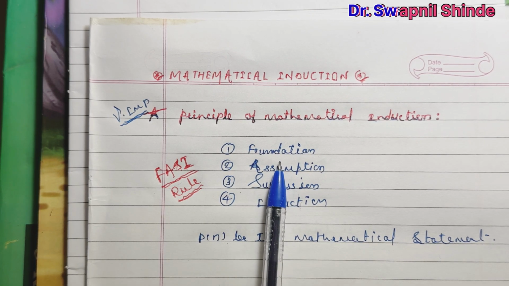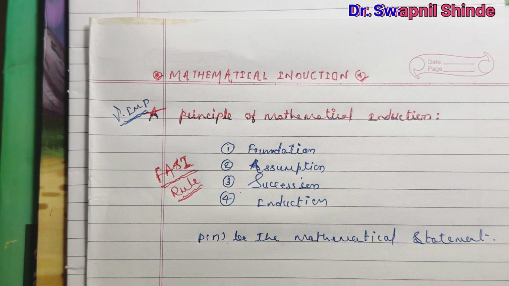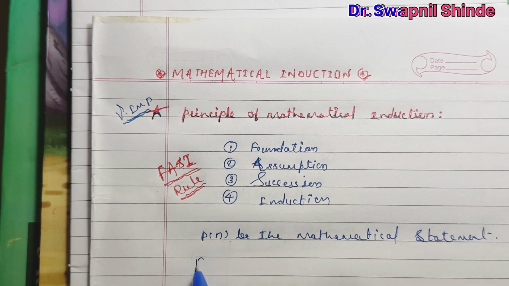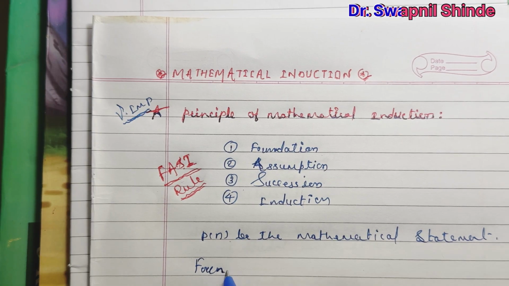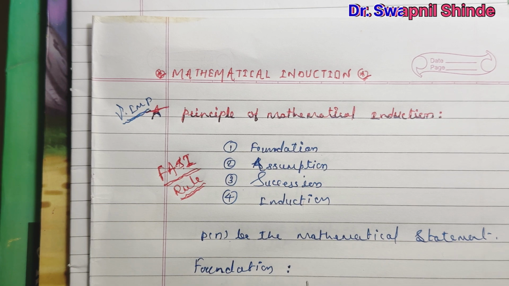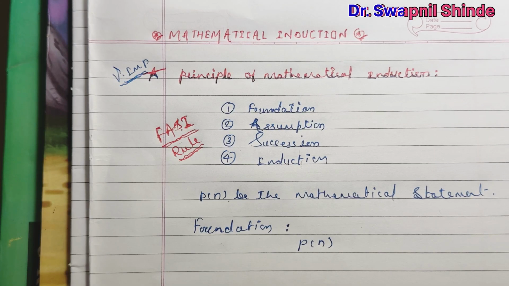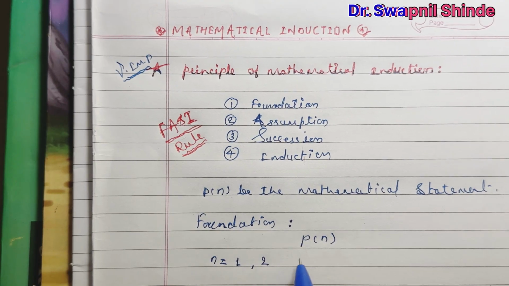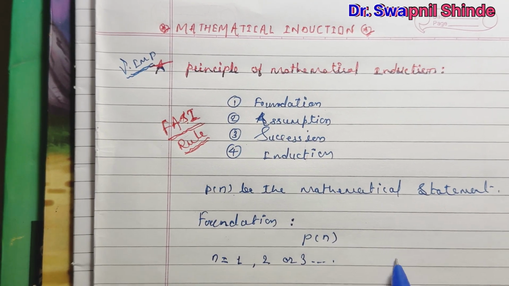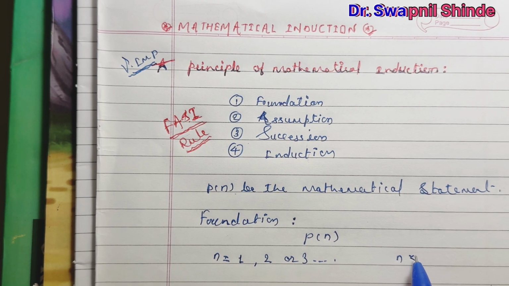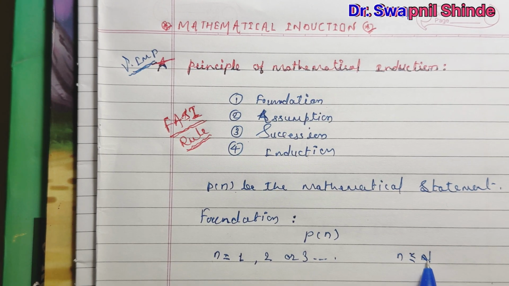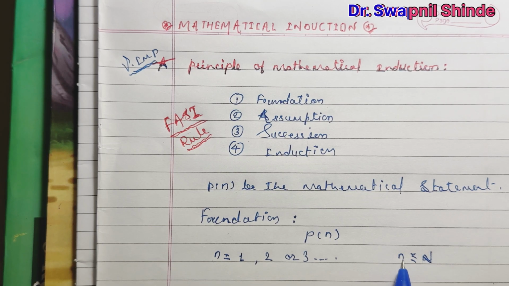In the foundation step, we put some natural numbers smaller than capital N. For the mathematical statement P of n, we consider n as the smallest positive integer, like 1, or you can take 2, or 3, or a smaller element, for all n smaller than capital N, where capital N is a natural number.